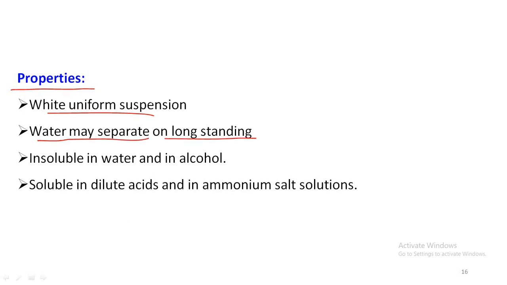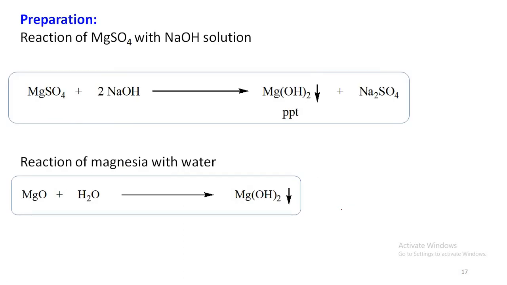So one of the important properties of the suspension is that on long standing, water separates as a clear solution in the form of supernatant liquid. And as to solubility, magnesium hydroxide mixture is insoluble in water and in alcohol, but it is soluble in dilute acids and in ammonium salt solutions.